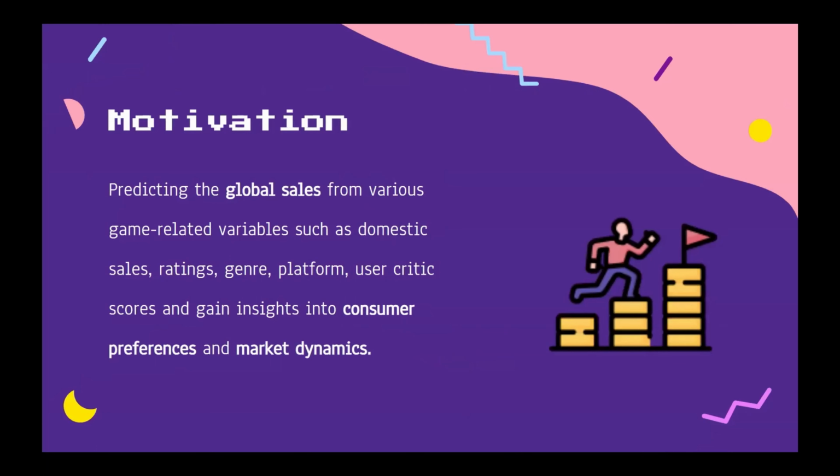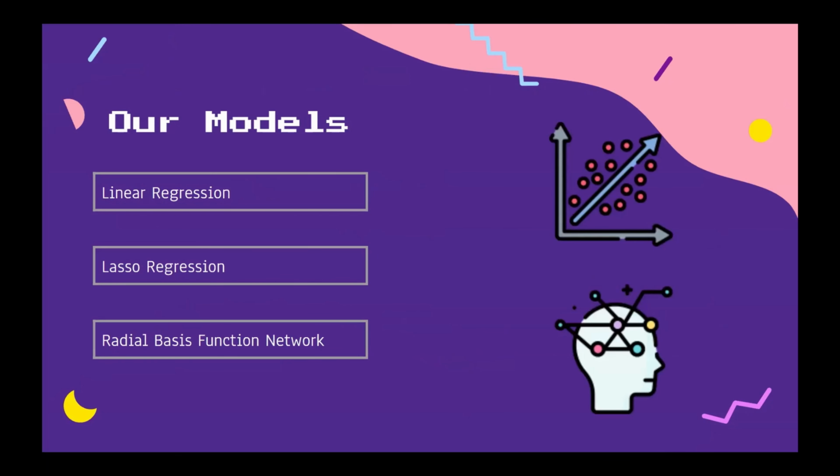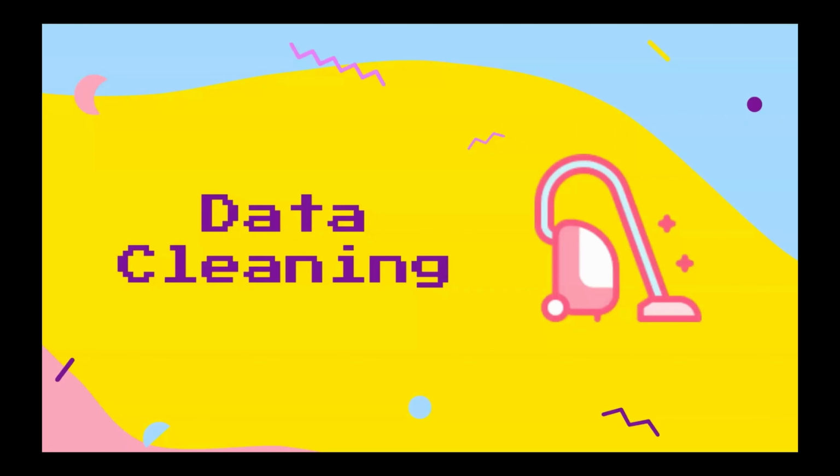Our motivation for this project is to predict the global sales from various game-related variables to gain insights into consumer preference and market dynamics. The models we use for prediction are linear and lasso regression and radial basis function network, which we will explore later. Now, let's look at the data cleaning process.